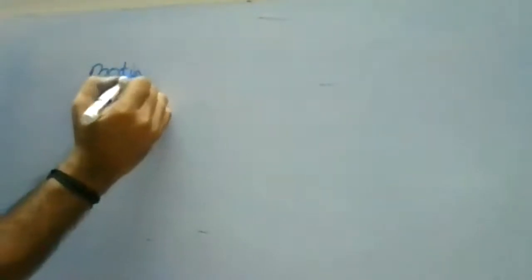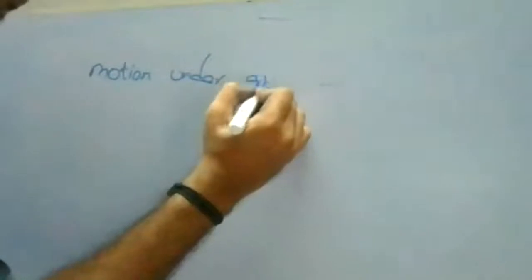Okay, so for the next heading, you can write: Motion under gravity. Okay, so we'll see how the relations will be, and then we'll do the problems.